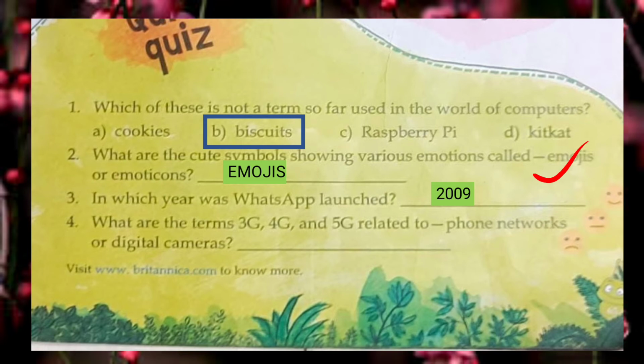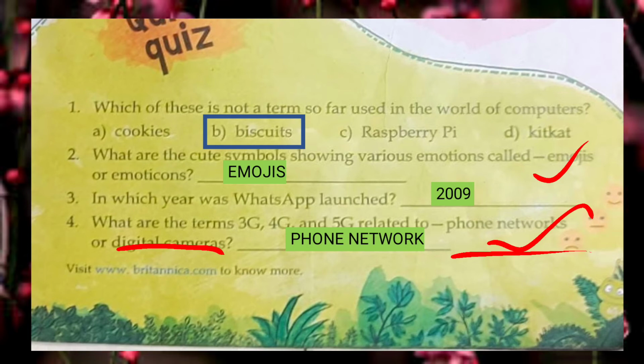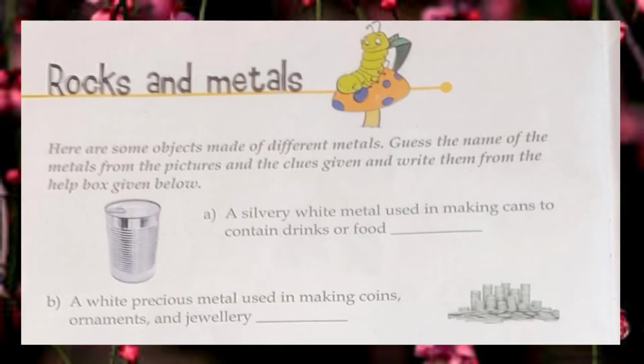The terms 3G, 4G and 5G are related to phone networks or digital cameras? आपको बताना है कि ये phone network से related है या फिर digital camera से related है. So the correct option is phone network. Alright. Moving to the next slide.